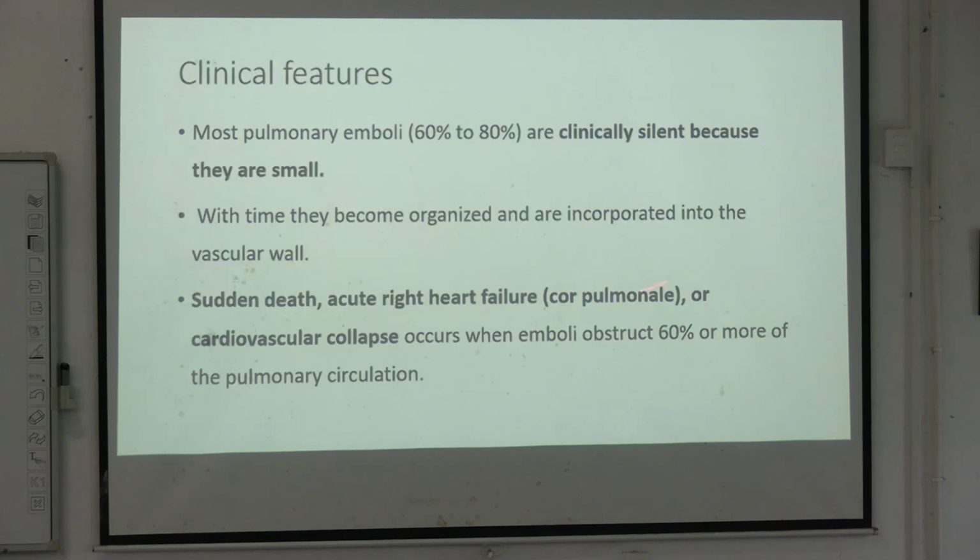Now, they can be clinically silent in 60 to 80% of cases if they are small. But when they become organized, they get incorporated into the vascular wall. So these organized emboli can lead to sudden death, acute cardiac failure, which is also called cor pulmonale, or cardiovascular collapse when they obstruct 60% or more of the circulation.